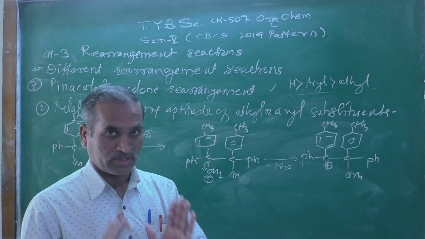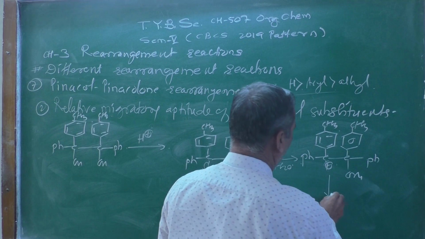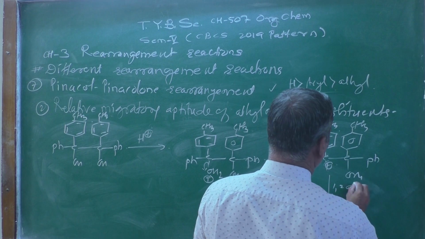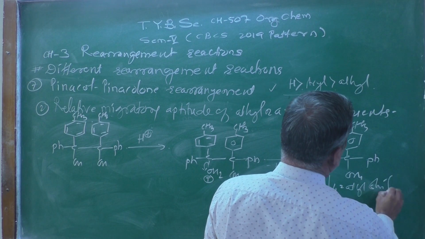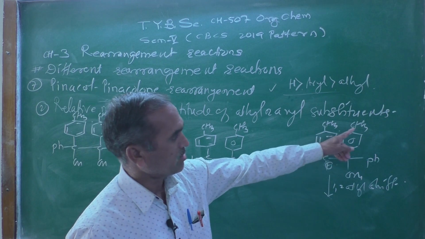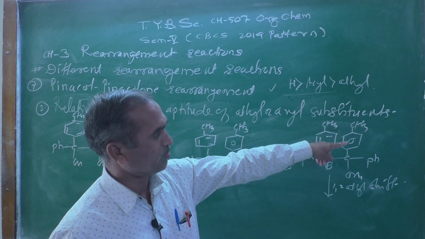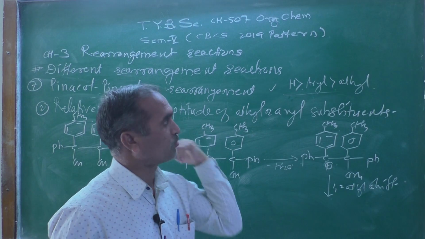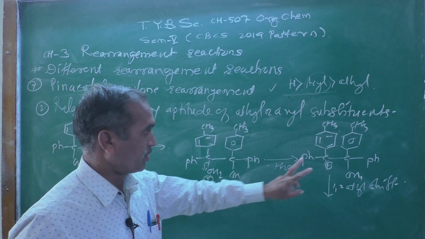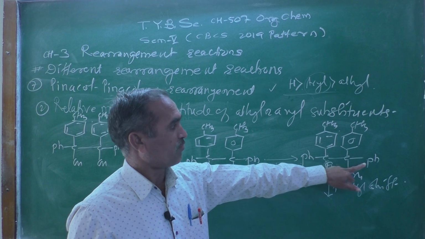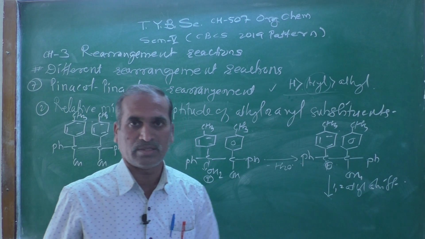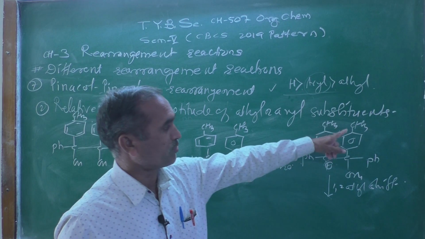Now there is a Whitmore 1,2 alkyl shift. Which group? Now there is a phenyl group as well as one aryl group. Aryl group means this is substituted. Here also there is a phenyl group, which is also an aryl, but a substituted aryl.